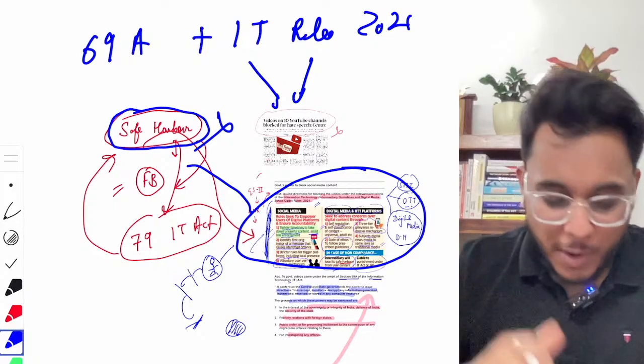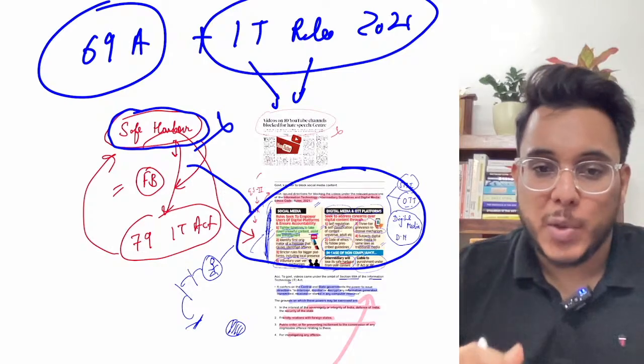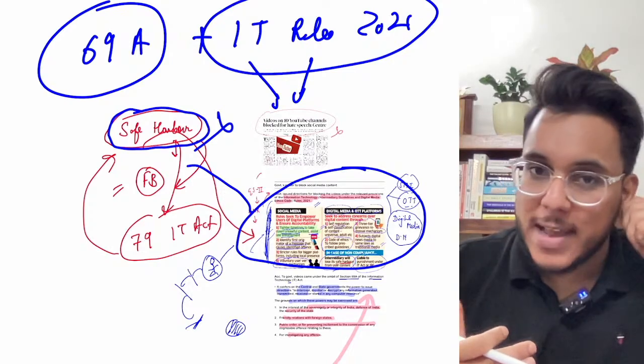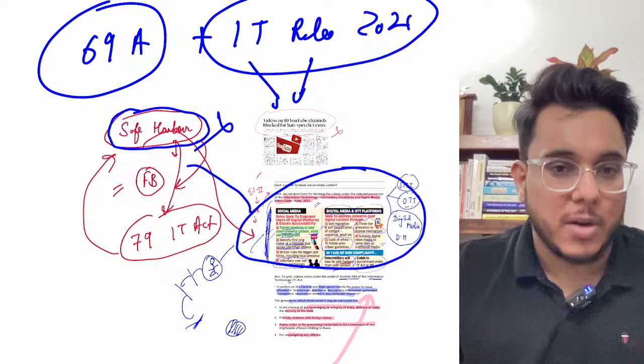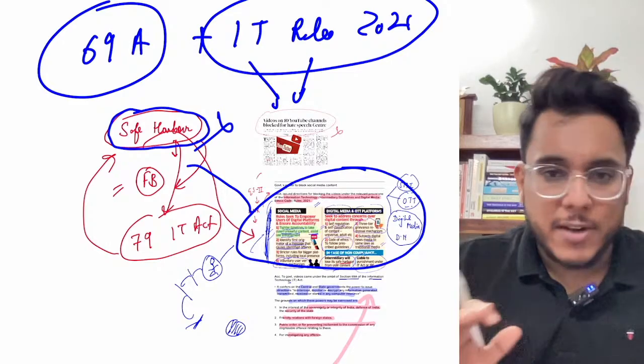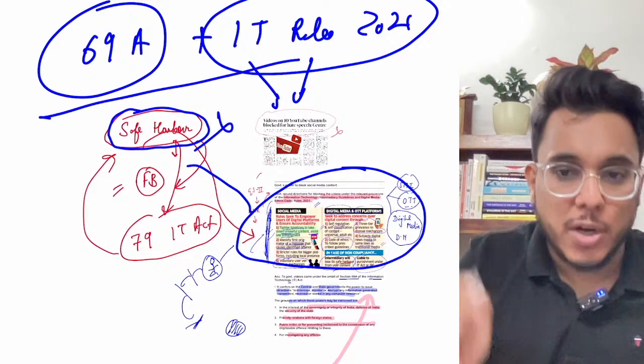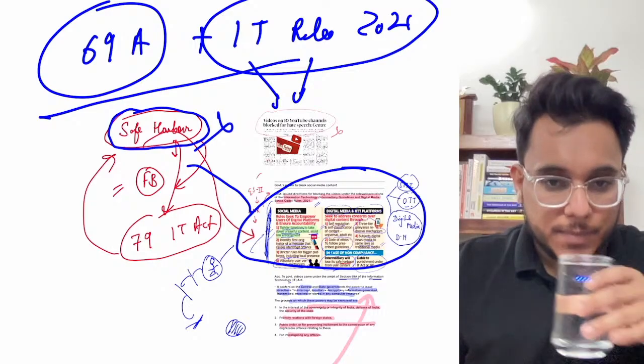Understand that these two, Section 69A and the IT Rules 2021, come into the news many times. A few days back there was a Twitter controversy, and before that there was a controversy with Facebook. Once every few months these two come repeatedly into the news. Therefore you should know about them. Fine.